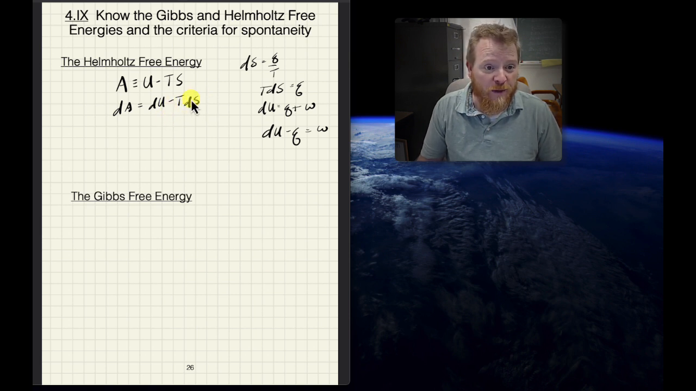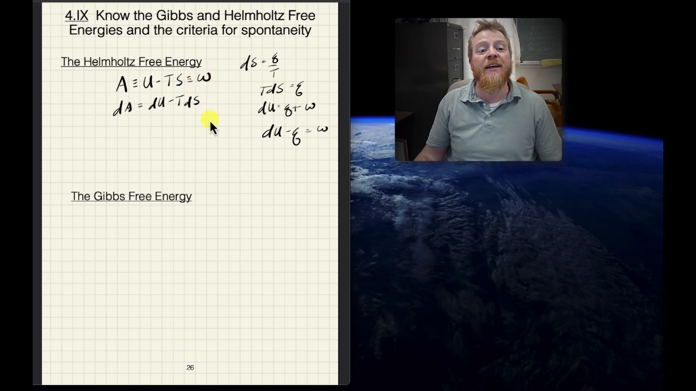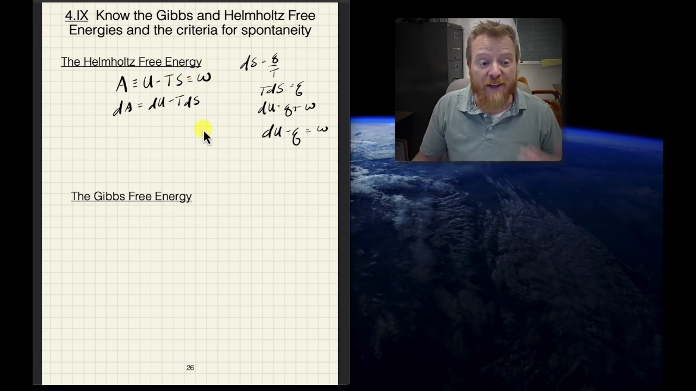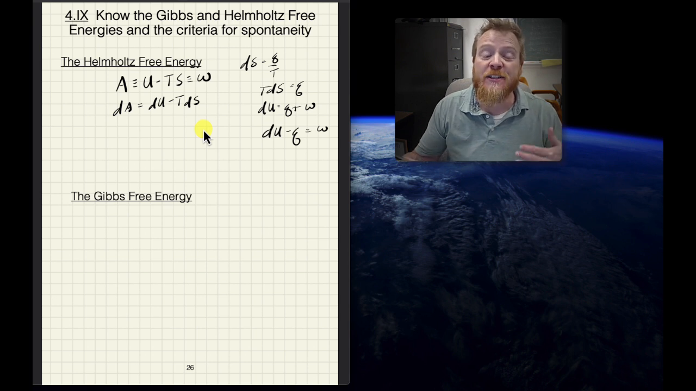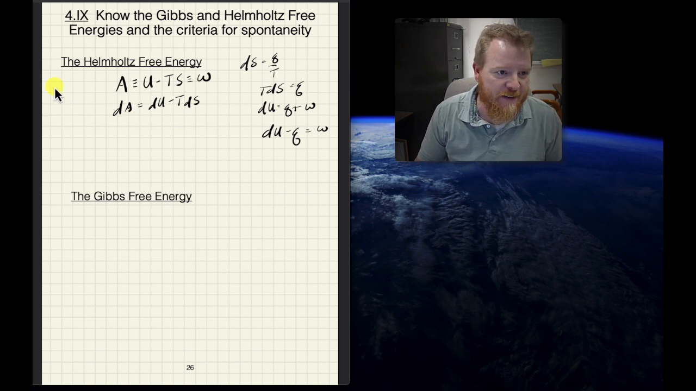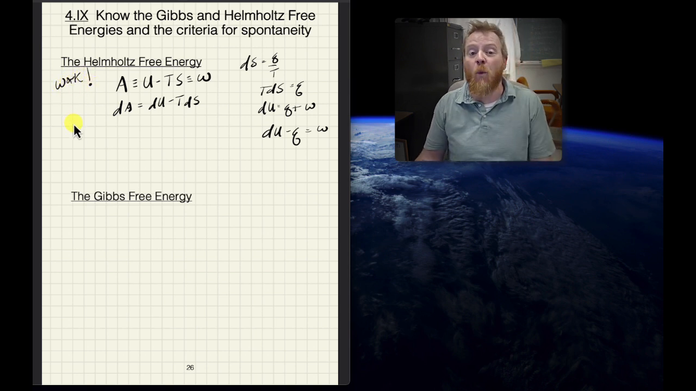So in other words, the Helmholtz free energy by definition is work. It is the work we are free to use to ensure a process must be spontaneous. So Helmholtz free energy is work.